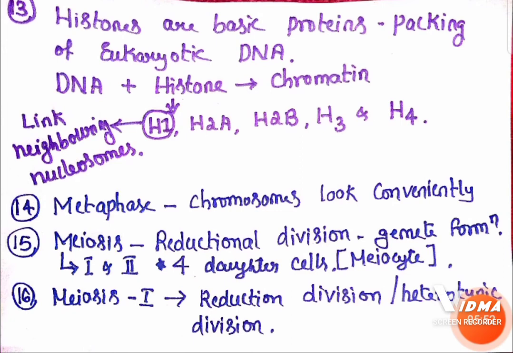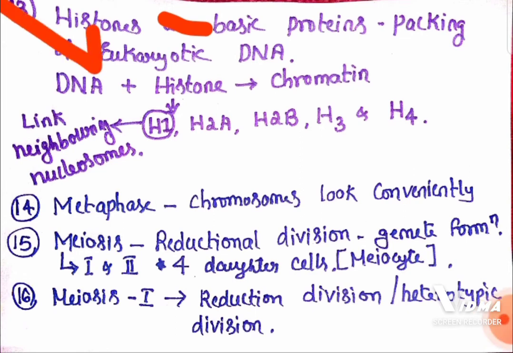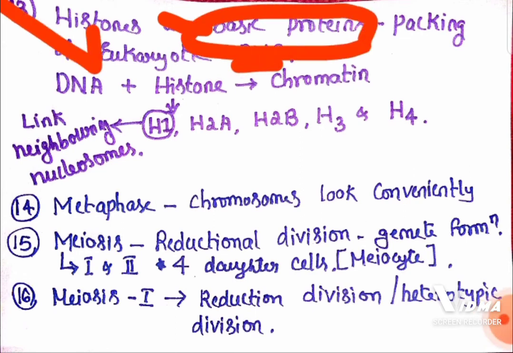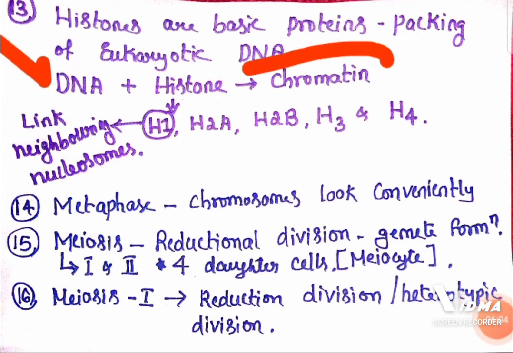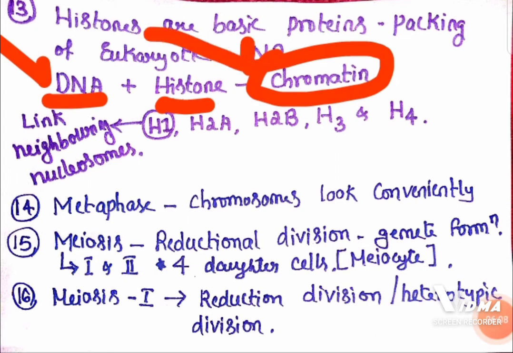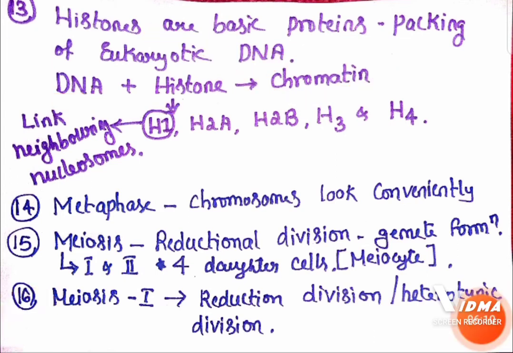Then histones are basic proteins, because in this protein basic amino acids are rich, and remember, in eukaryotes these histone proteins are very helpful for DNA packing. When histone proteins combine with the DNA, they create a structure called chromatin.